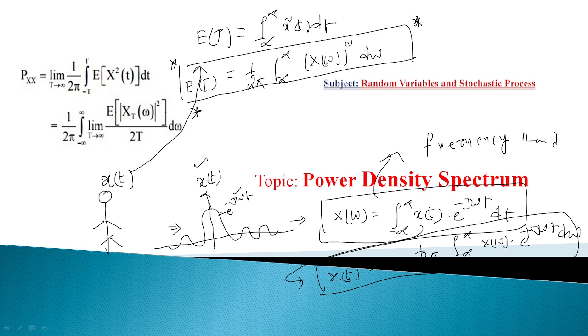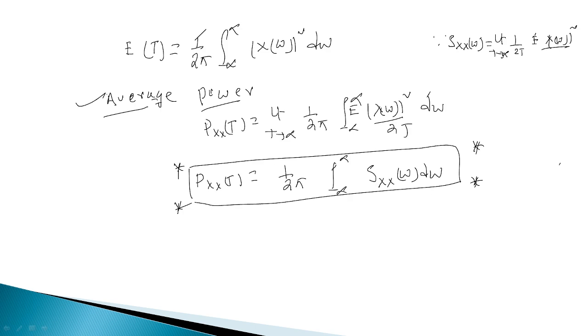Explaining again: here I am considering this is a random process. This is the equivalent for the random process x of t. According to Fourier, what is the frequency domain equation, and what is the time domain representation for this? What is the energy for that in time domain representation as well as frequency domain representation? And finally, we need to write the power for this same random process. If it is non-periodic, we can write it as limit T tends to infinity. So this is the simplified power density spectrum.